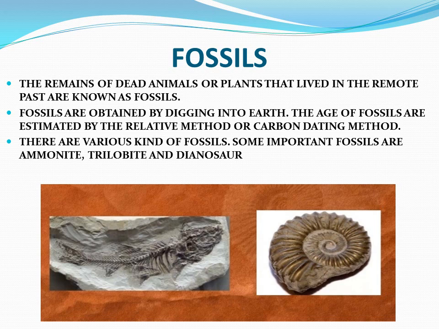Now, the next topic is fossils. The remains of dead animals or plants that lived in the remote past are known as fossils. Fossils are obtained by digging into the earth. The age of fossils is estimated by the relative method or the carbon dating method. There are various kinds of fossils. Some important fossils are ammonite, trilobite, and dinosaurs.